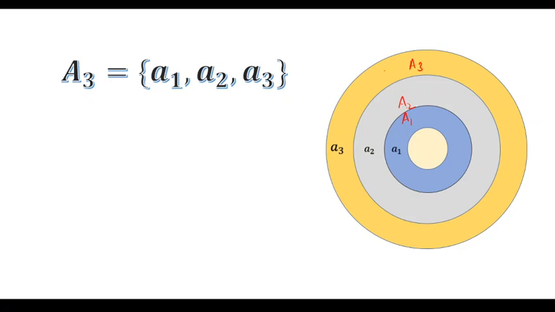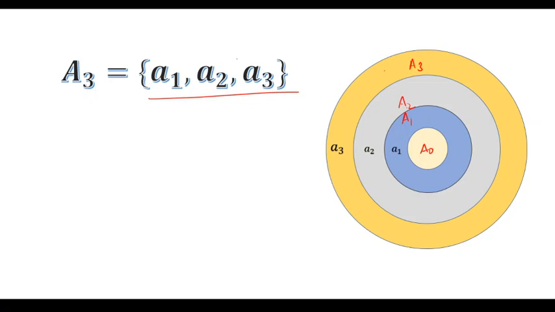Here you can see from the diagram that A0, A1, A2 are all contained in A3. A3 contains all the sets A0, A1 and A2, so every element of these subsets is also an element of A3. The number of elements of A3 is 3: a1, a2, a3 respectively.